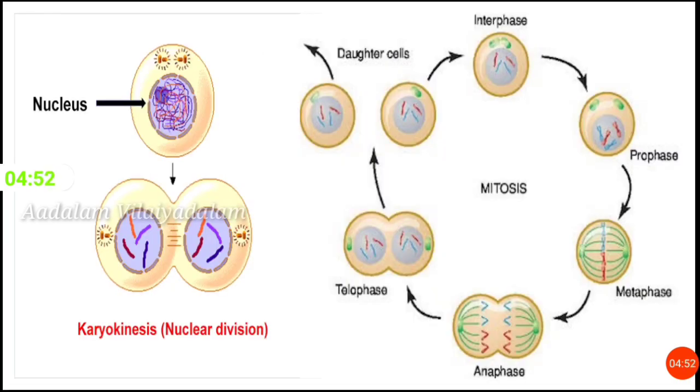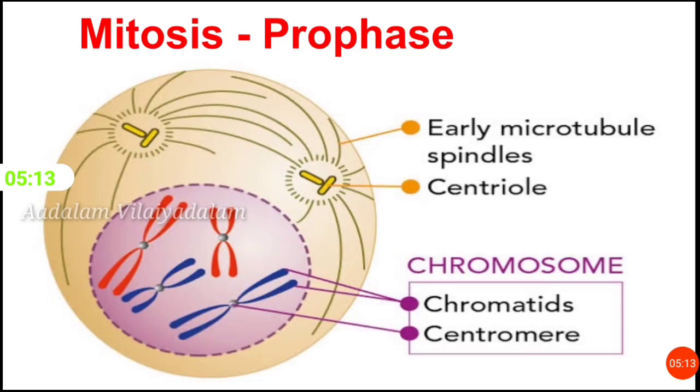Karyokinesis is the first portion of the mitotic phase, in which division of the cell nucleus takes place. Karyokinesis is divided into a series of phases. They are prophase, metaphase, anaphase, and telophase. First, we will see about prophase. Pro means first. So, the first and longest phase of mitosis is prophase.